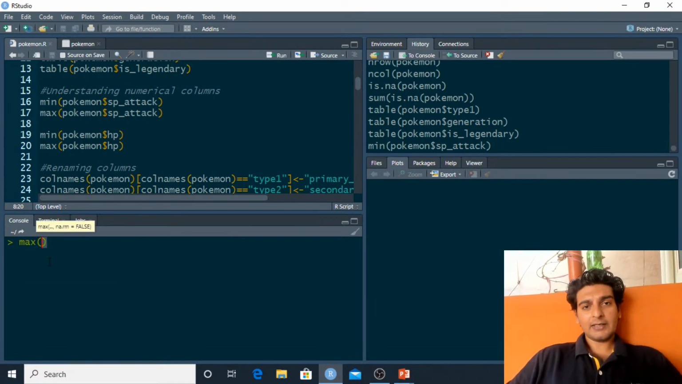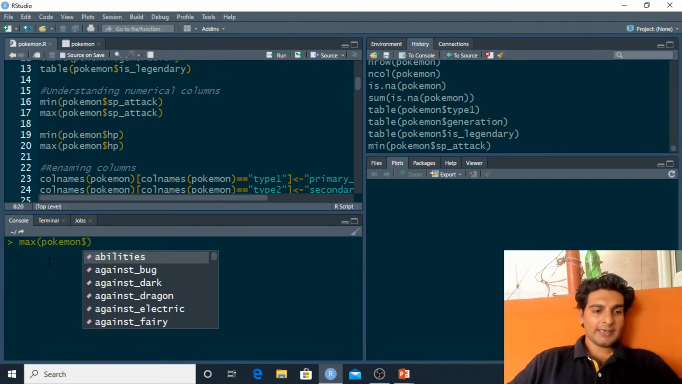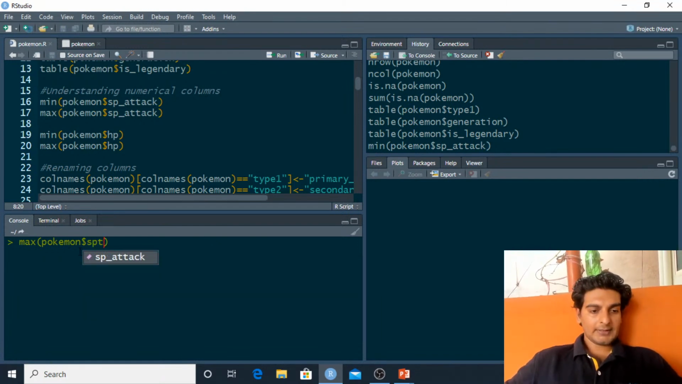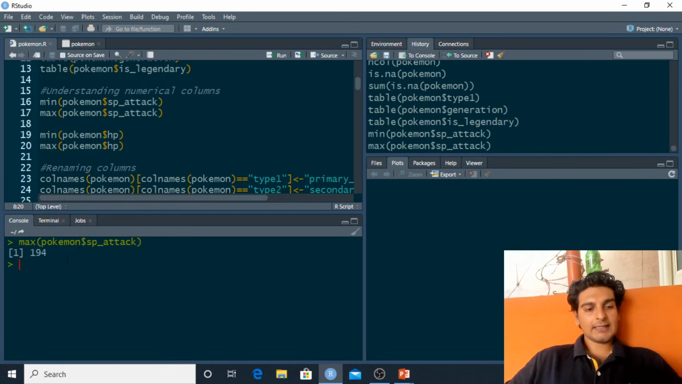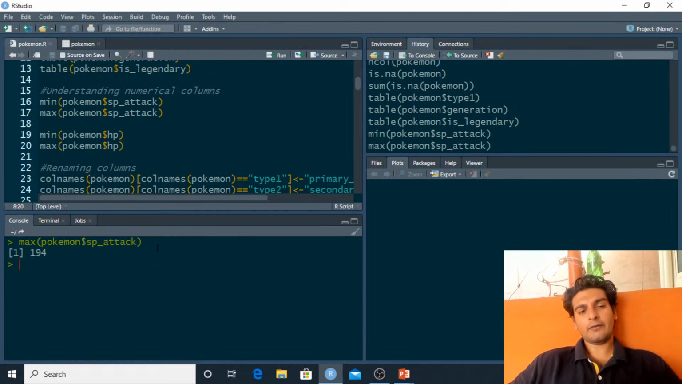So to find out the maximum value of special attack, I'll use the max function, and inside this again I'll pass in the Pokemon data frame, and using the dollar symbol I'll select the column, and the column is again SP attack. We see that the maximum special attack of a Pokemon is 194. It's an interesting observation over here. The minimum special attack of any Pokemon is only 10, and the maximum special attack of a Pokemon is 194.